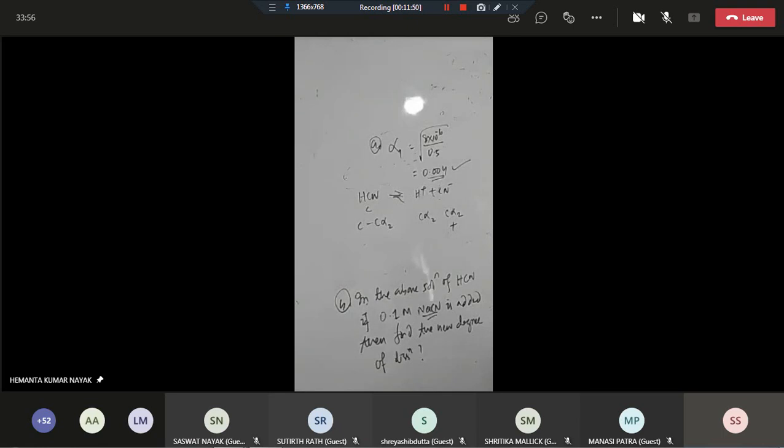That means cyanide ion is already there from NaCN, 0.1 molar. So the concentration of CN− will be 0.1 plus C alpha 2. Any doubt? Can I repeat again?